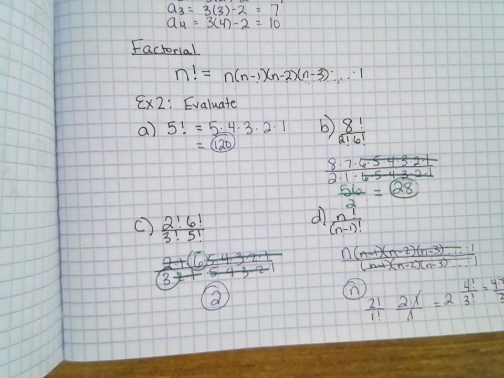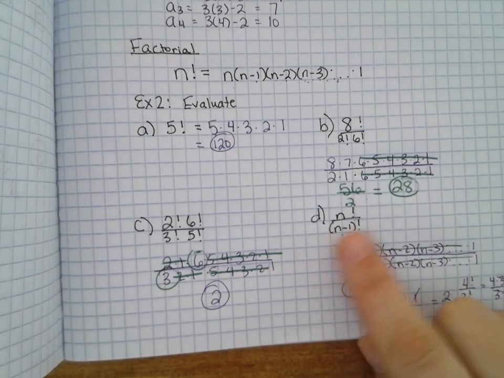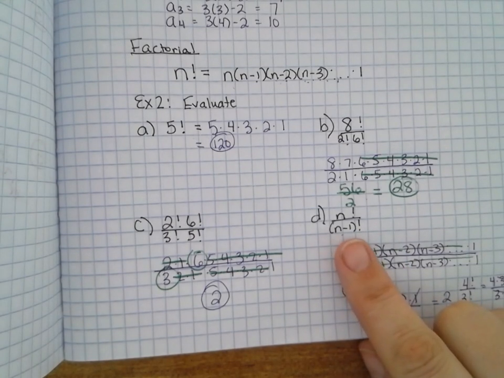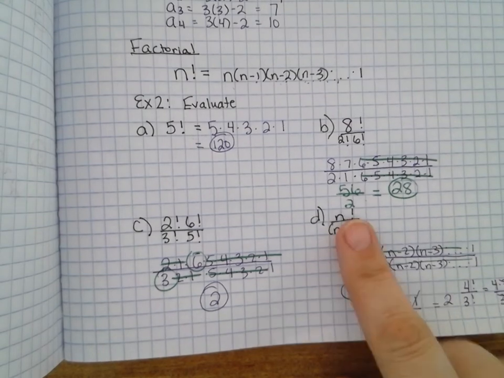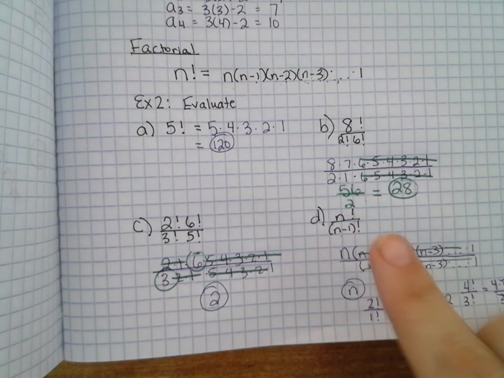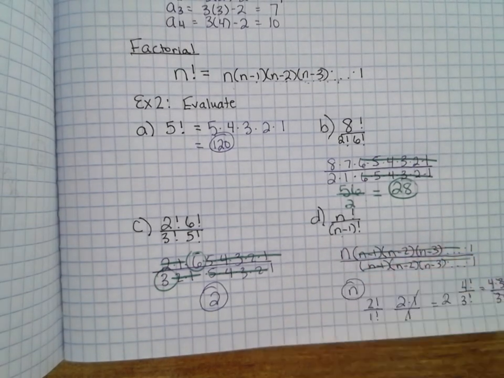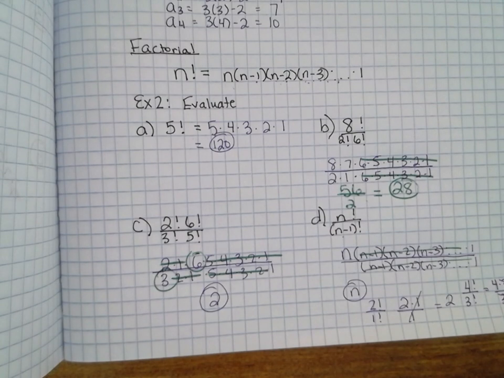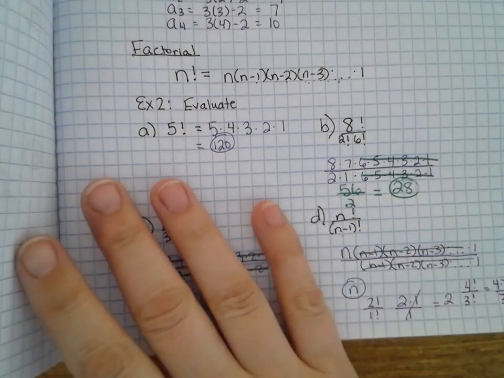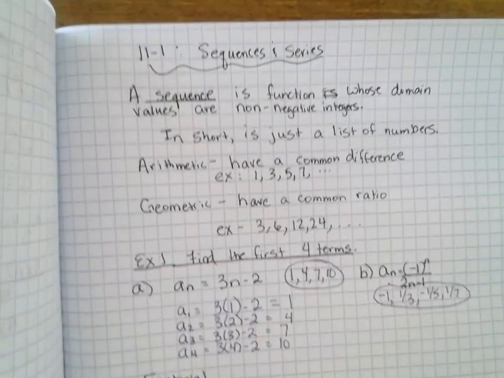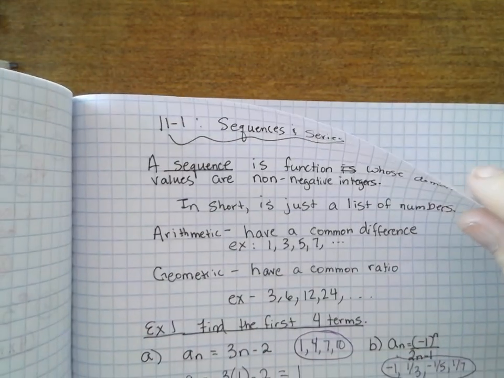Y'all good? You cannot enter things like D into the calculator. Why? There's no number. It's a variable. Okay? You will get it wrong almost every time if you do D in your calculator. That's one that you actually have to mathematically work out. All right, moving on. It's not defined what it's equivalent to. I mean, you could put it into y equals, but it's not going to tell you what you want to know, I don't think. You'll have to really know what you're looking at to get there.